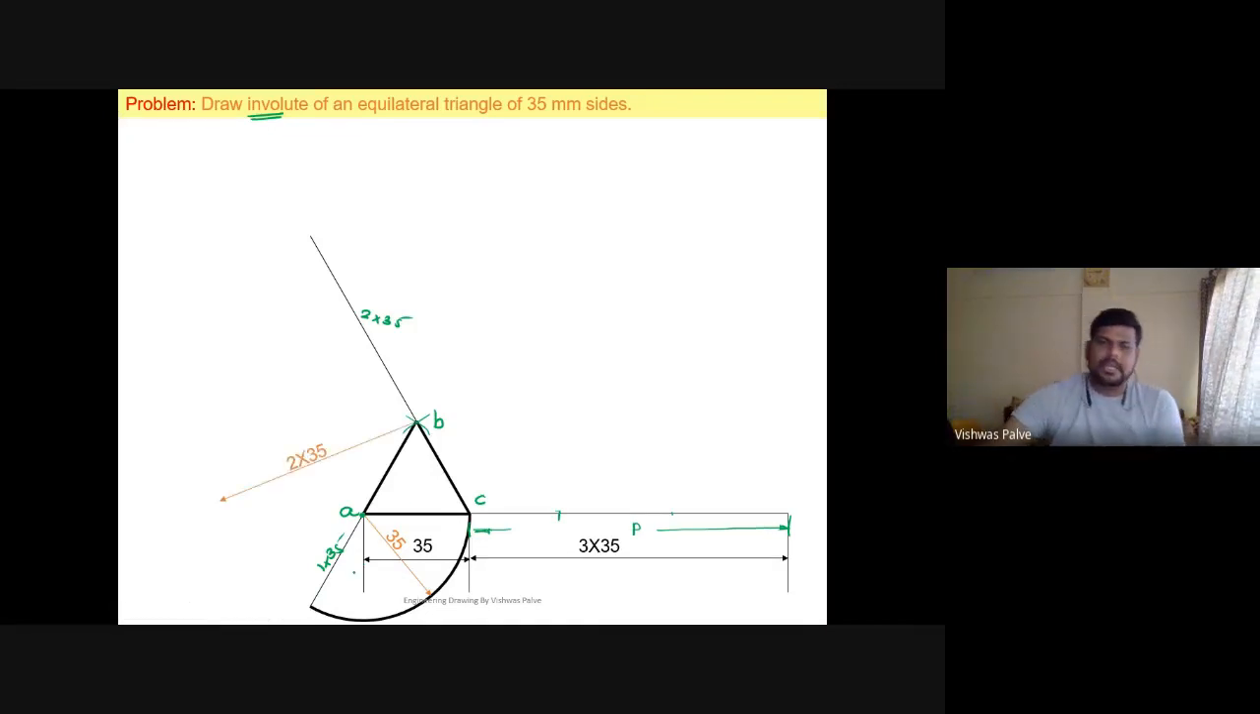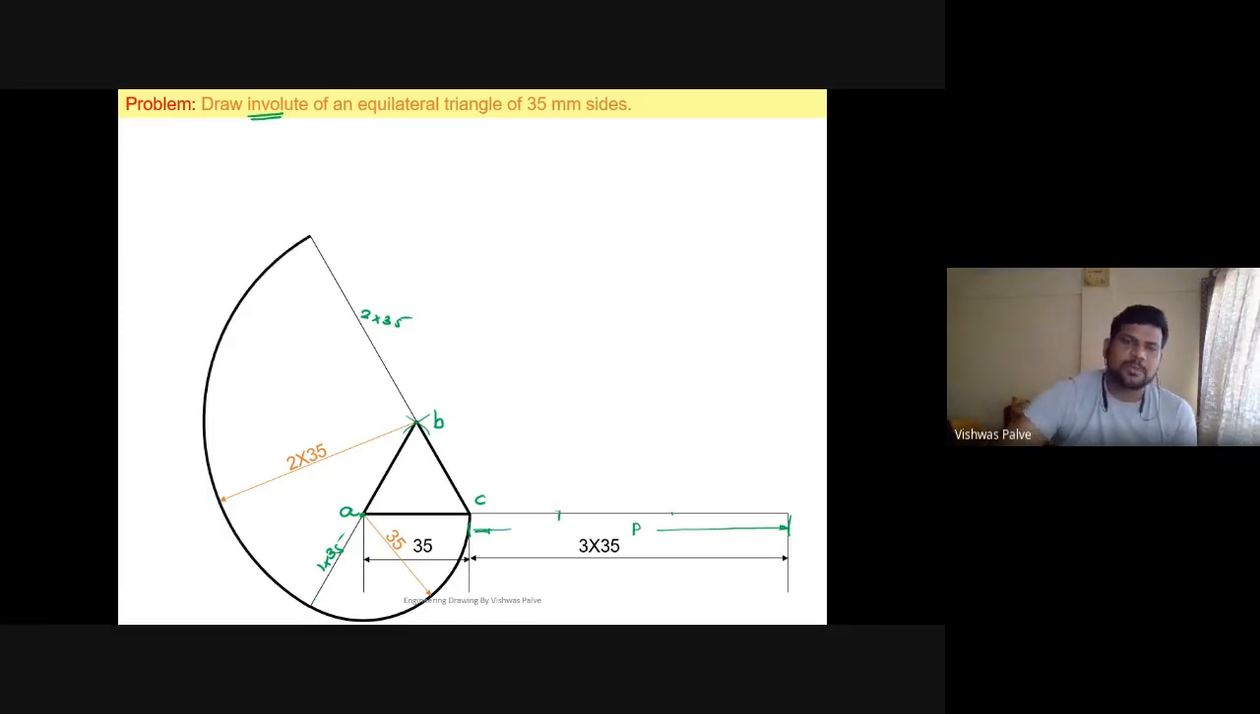Then second, take 2 into 35 in the compass, right? This is the dimension we are going to consider as 2 into 35. You don't need to measure the dimension; we have already listed it here. So you can take the dimension up to this point. This is 2 into 35, and again draw a curve up to this line.